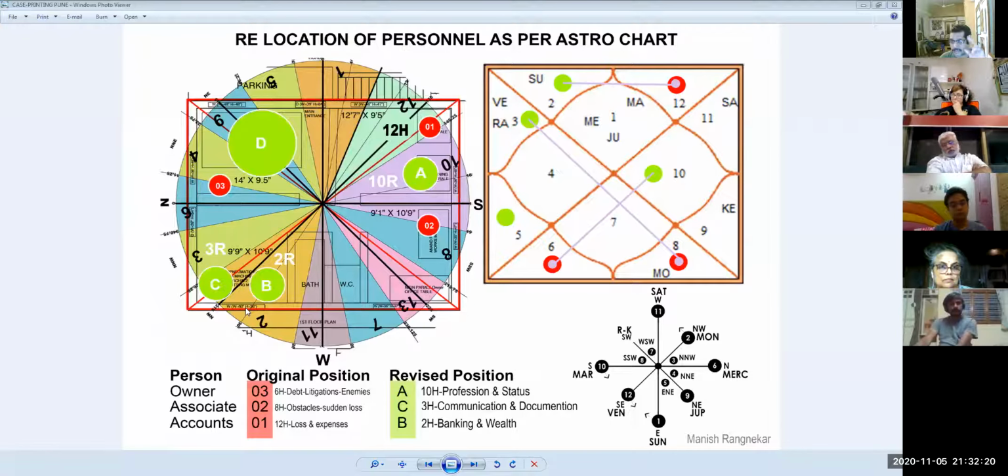But what happened when the problems started? The owner was here. Basically, this third place is where he shifted. I told you, he shifted to an insignificant place to sit. So he started sitting here, which is this Rashi. It looks upside down, but if you rotate it, this is the 6th Rashi. The 6th Rashi comes in which house? The house of debts, litigation, hidden enemies, illnesses, all in the 6th house. So he started sitting in the 6th house zone.